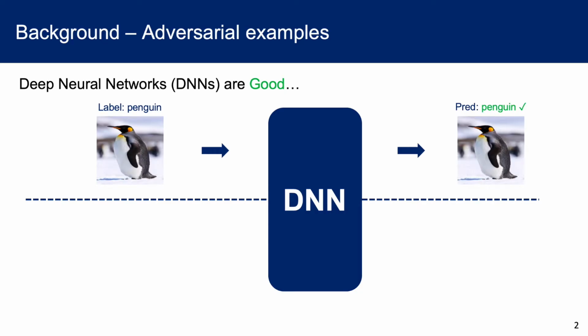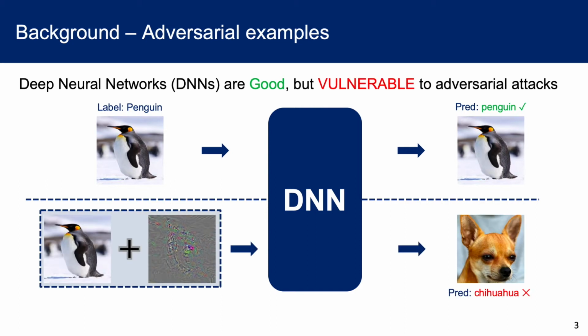Deep learning models are good at several computer vision tasks such as image classification. However, if the attackers add some small perturbations to the original image, the model will be fooled. To achieve this, attackers need to know all the details of the target model. This makes the attack method challenging to apply to real-world scenarios.